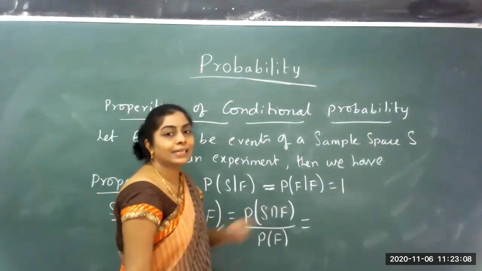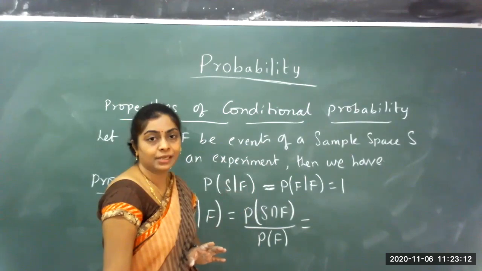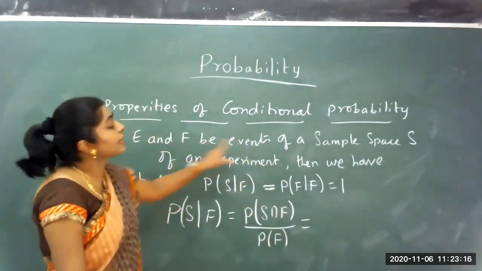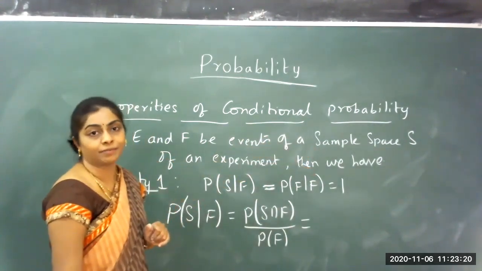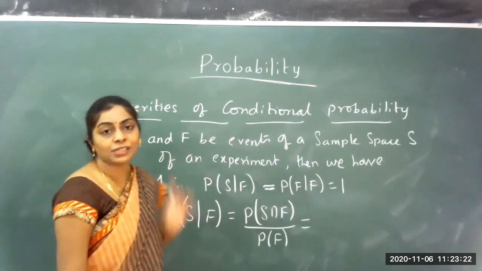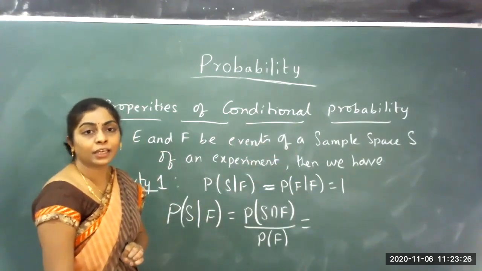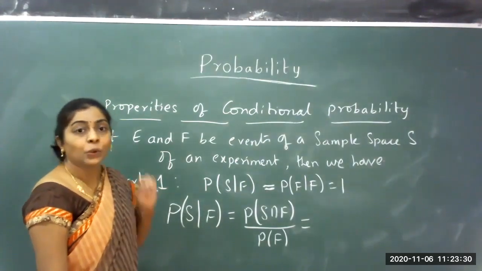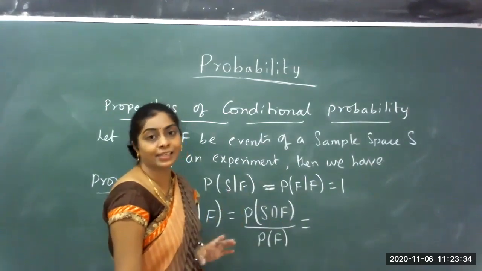What is S intersection F? S is the sample space. It consists of all possible outcomes. F is an event of the sample space, and an event means it is a subset. F is a subset of the sample space. We studied last year in set theory the operations on sets, the intersection of sets.